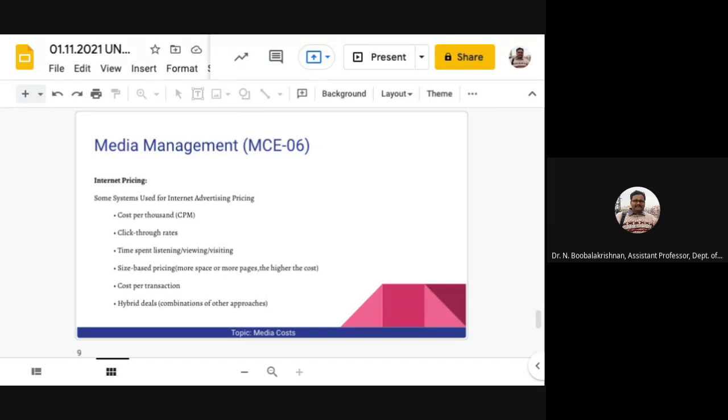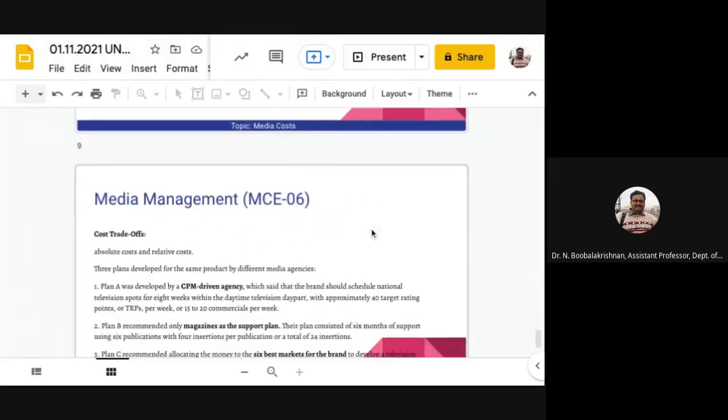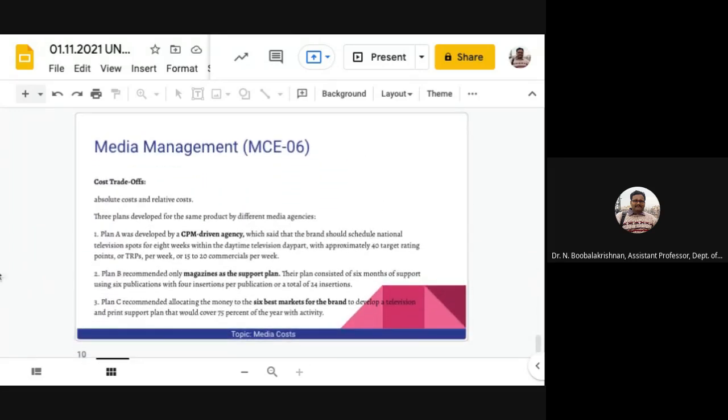So going back to the beginning of the session, we discussed two kinds of cost analysis. The initial analysis is the absolute cost, and the second is the relative cost. So these two pillars of media value analysis are used by media planners in their determination of how to do the best media plan for the money.